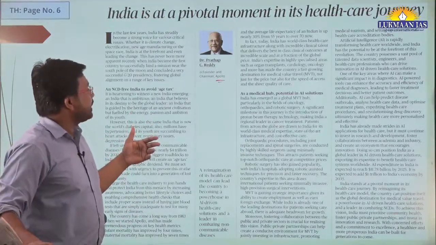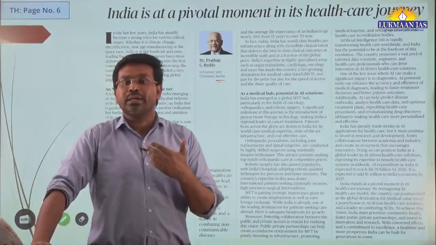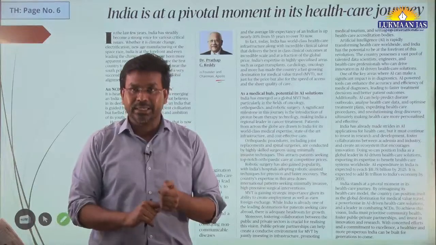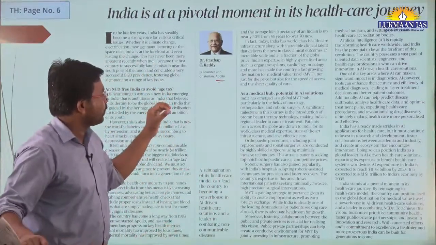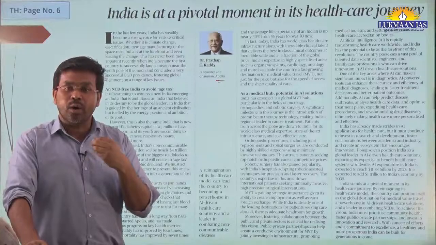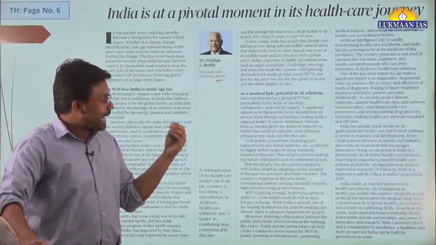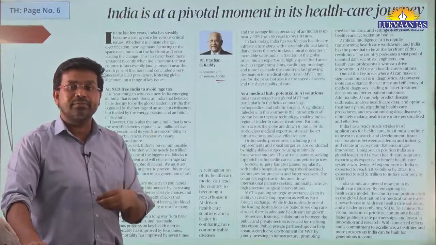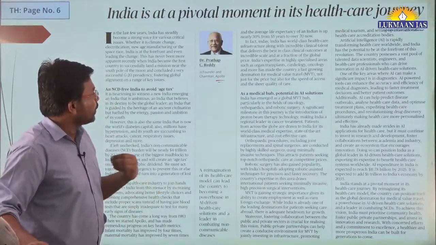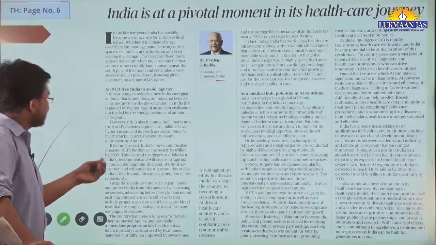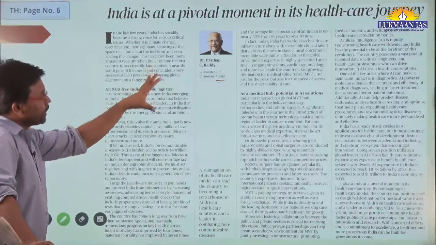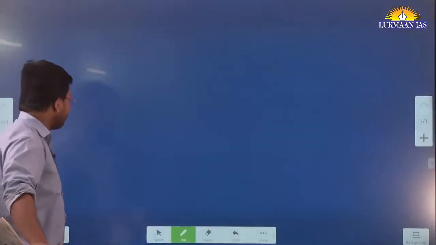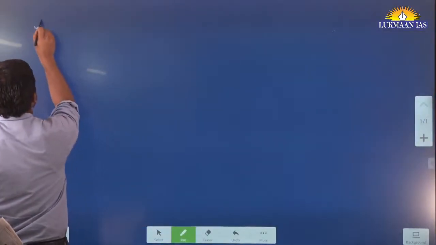Through this article, we are going to discuss very important concepts. We will learn about what non-communicable diseases are. We will learn about how artificial intelligence can help in healthcare solutions. We are going to discuss medical value travel. We are going to discuss many such important concepts through this lecture. So let's discuss these topics one by one.